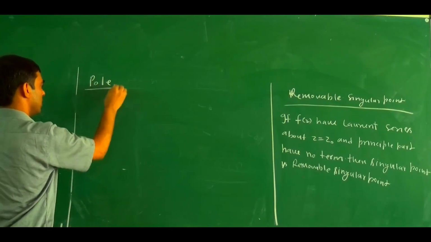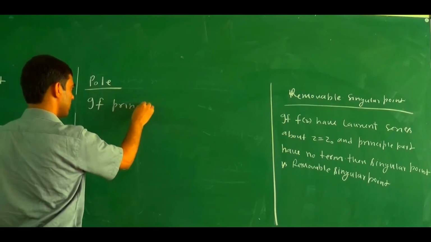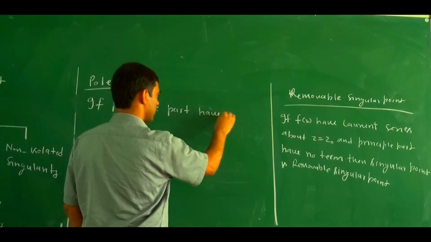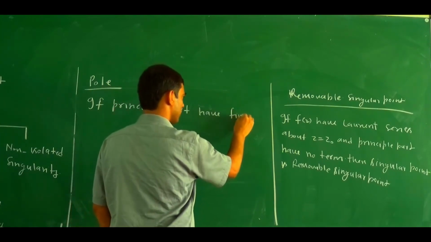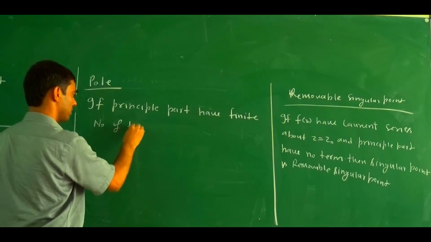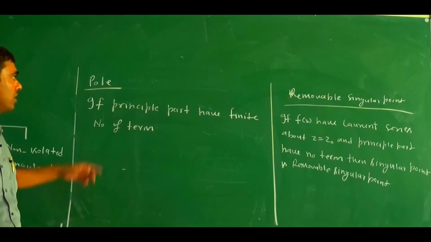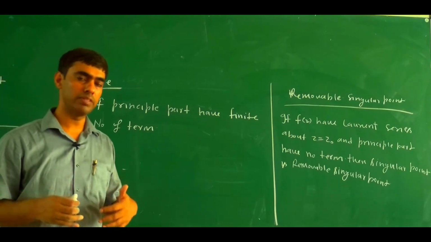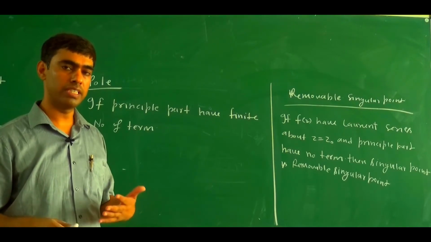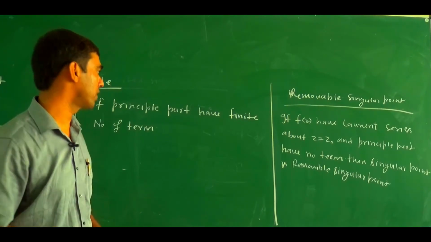If the principal part has a finite number of terms, then z equals z0 is called a pole. Pole of order 1 if there is one term in the principal part. If there are two terms, then pole of order 2. If there are m terms in the principal part, a finite number of terms, then this is a pole of order m.